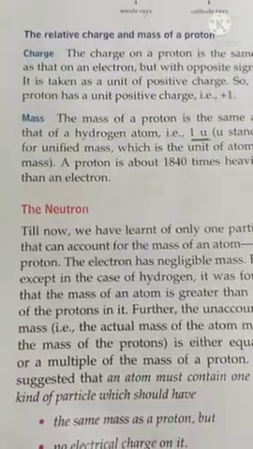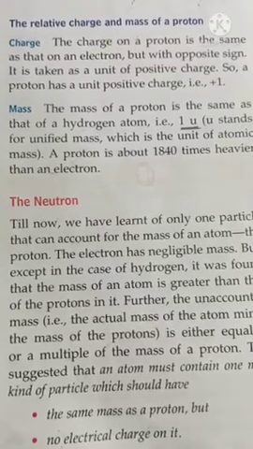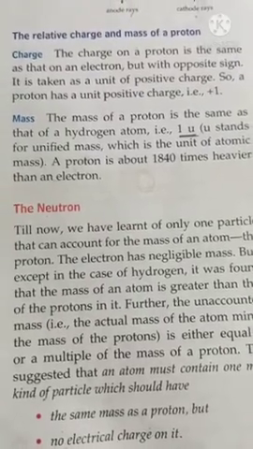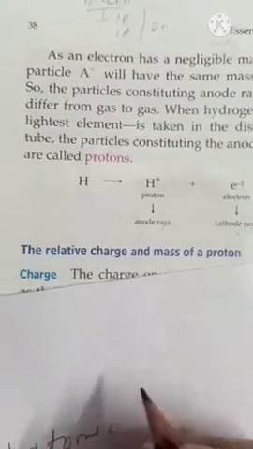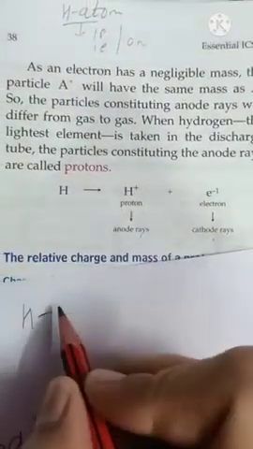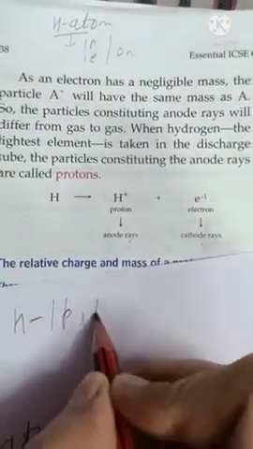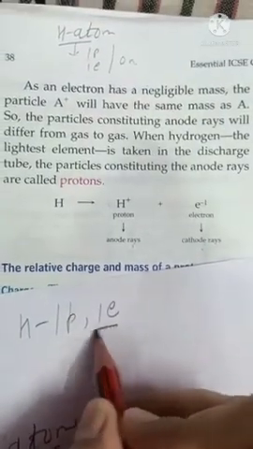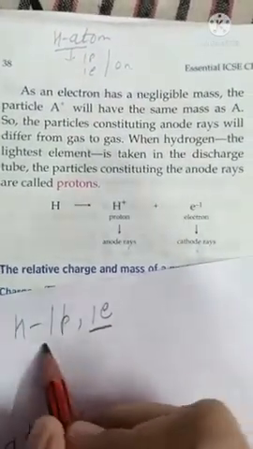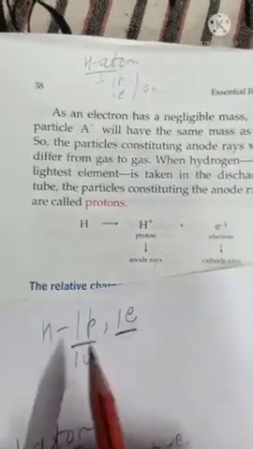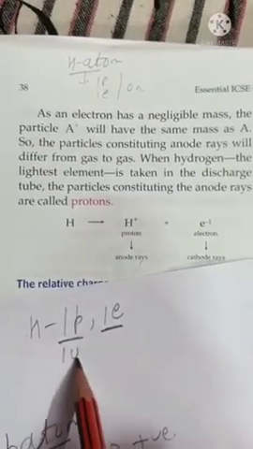Beta, all of you know that mass of electron is negligible and mass of proton is 1 unit. If we talk about hydrogen atom, we know that in hydrogen atom we are having one proton and one electron. Electron having negligible mass and proton having a mass 1 unit. Now mass of hydrogen is also 1 unit.